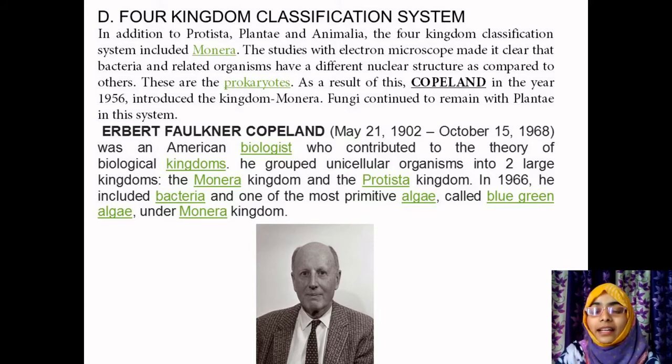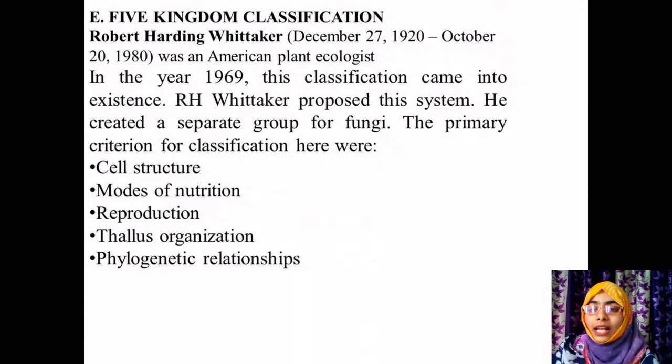Up till now it was a three kingdom classification. By the inclusion of the Monera group, the classification was put forward as a four kingdom classification by the scientist Copeland. He is the scientist who discovered a new group called Monera for the unicellular organisms, which includes bacteria as well as algae, that is photosynthetic organisms. This classification was also accepted partially, but because fungi were not classified, it was not completed properly.